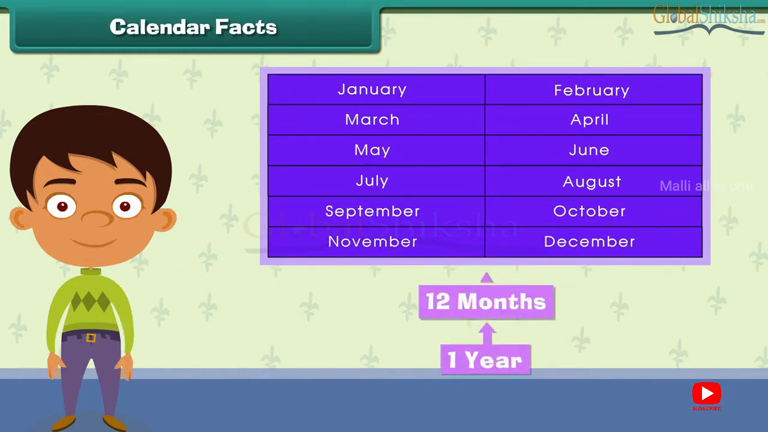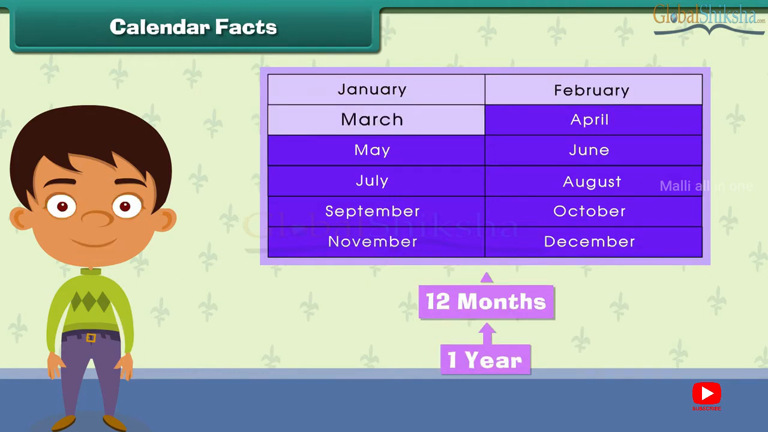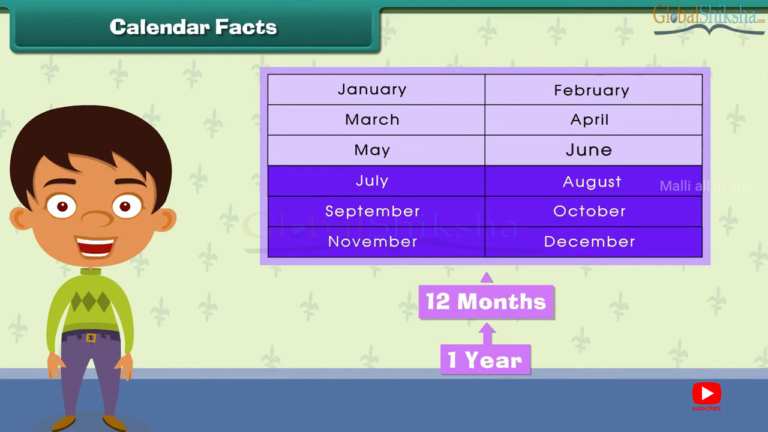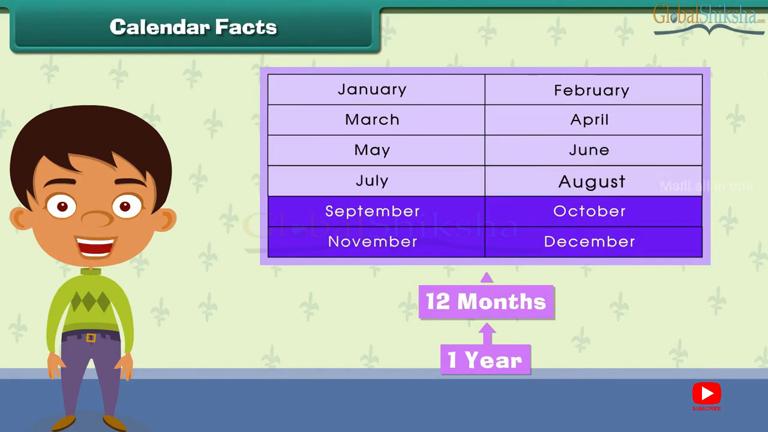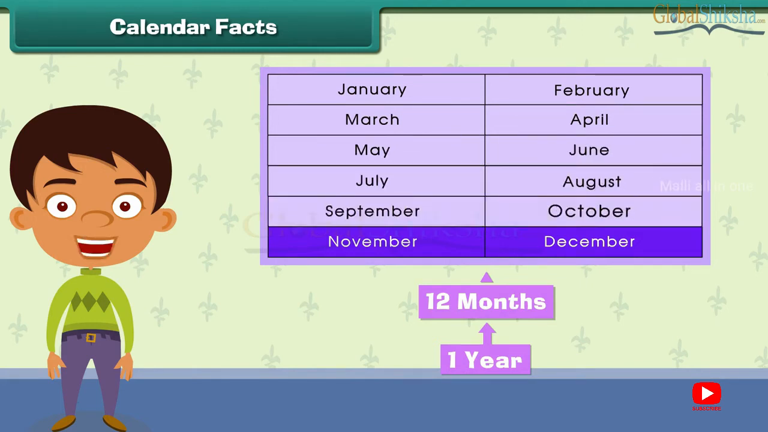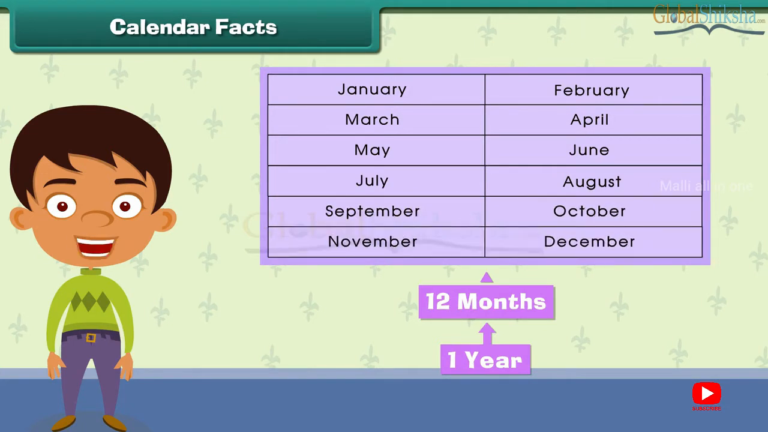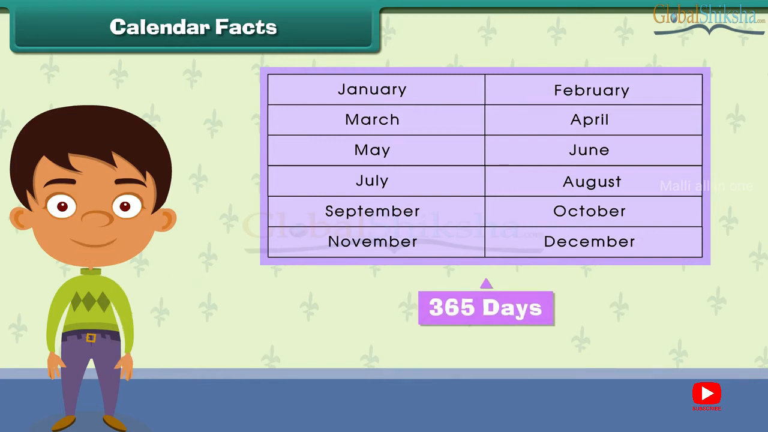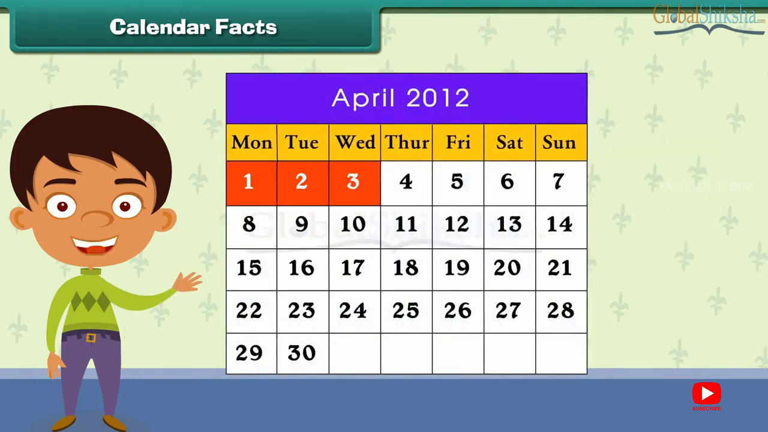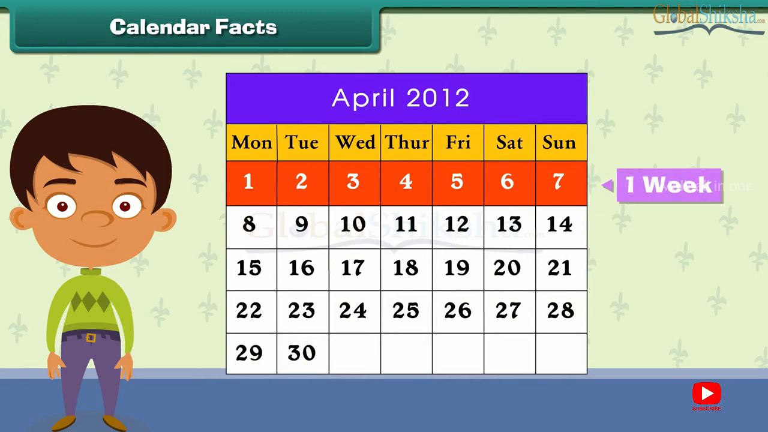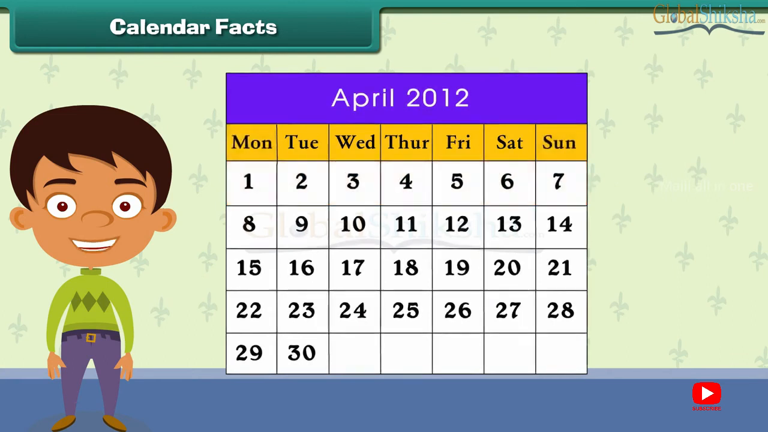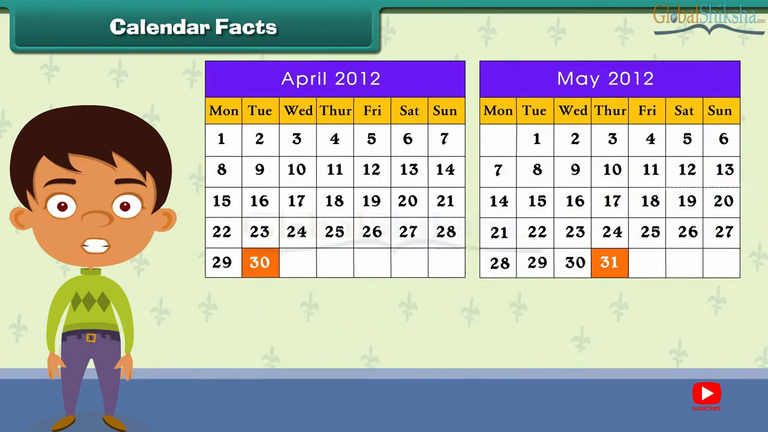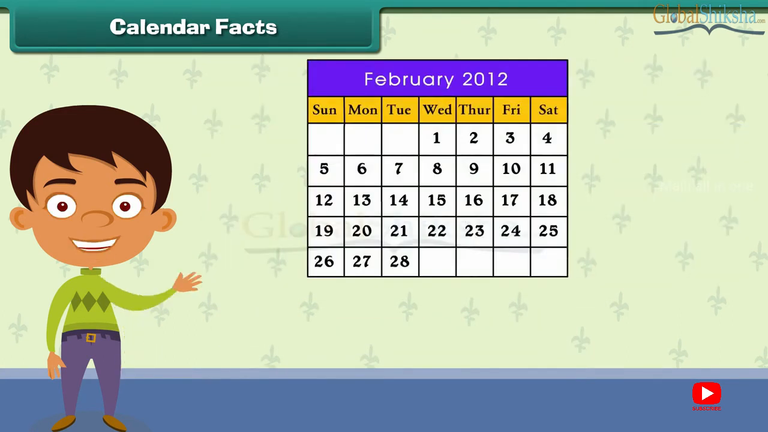There are 12 months in a year. The months are January, February, March, April, May, June, July, August, September, October, November and December. When all the days are counted in a year, it sums up to 365 days. Each month is divided into weeks. One week has 7 days, from Monday to Sunday. Each month has 30 or 31 days.